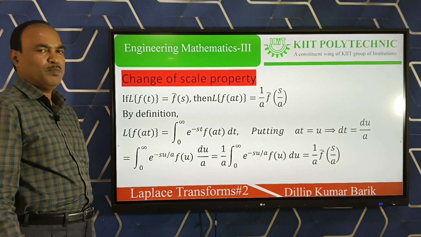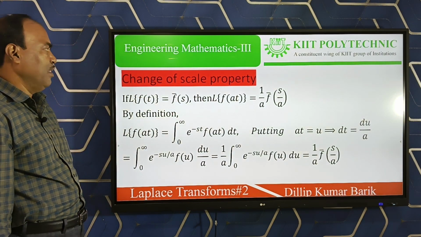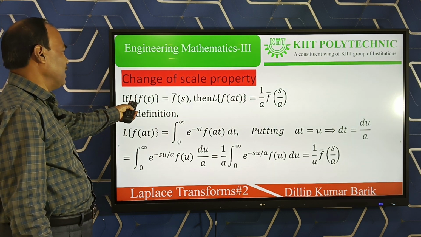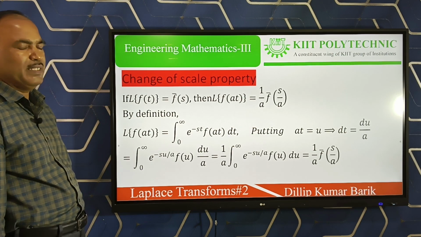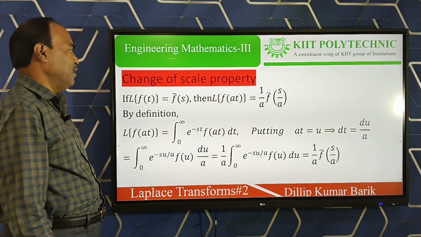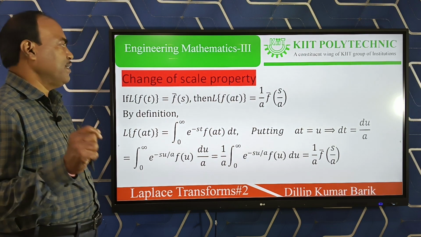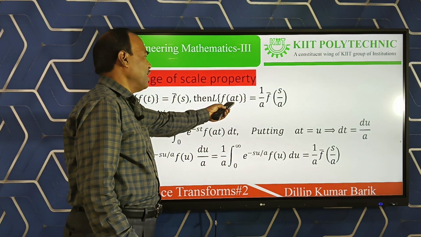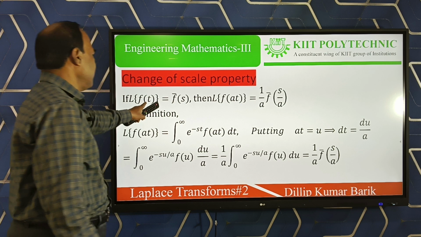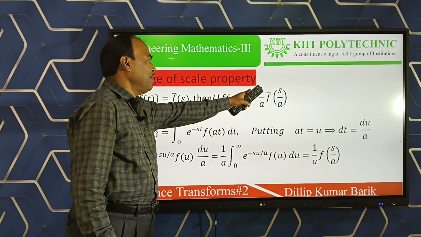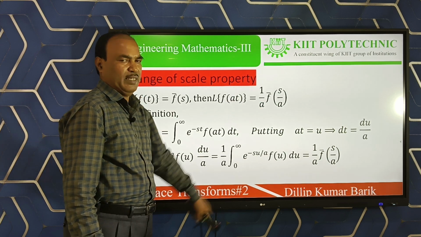Another property after the shifting property is the change of scale property. Let us define what this is. Similarly as before, if Laplace of f(t) is f bar s, a function of s, then Laplace of f(at), where t is multiplied by a, will be 1 by a f bar s by a.